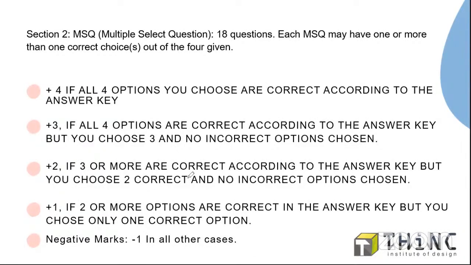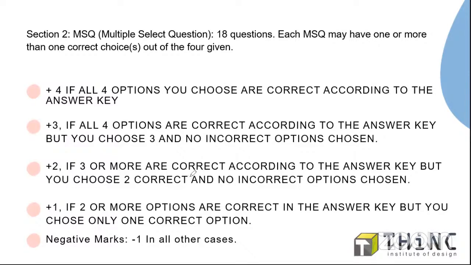For example, if A, B, C, D are the options and A, B, C are the correct answers, and you select all the correct answers, you will get full marks, which is 4 marks.